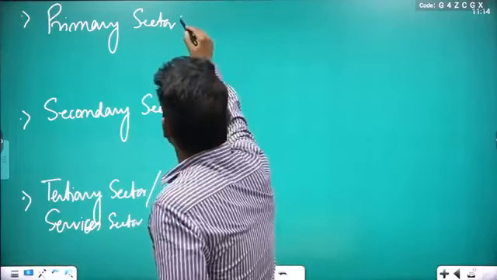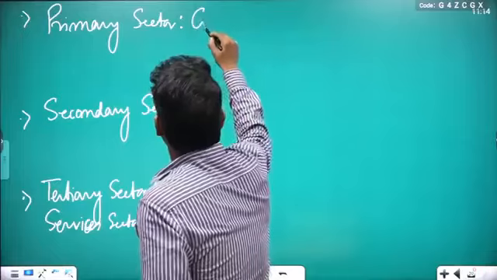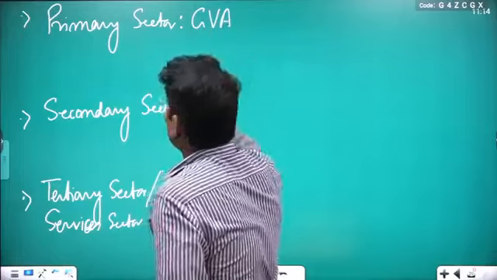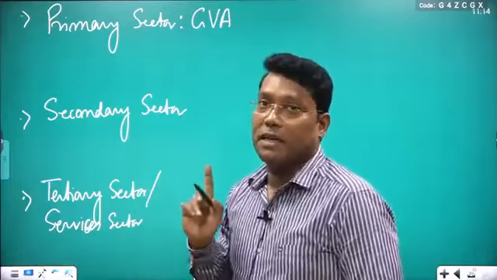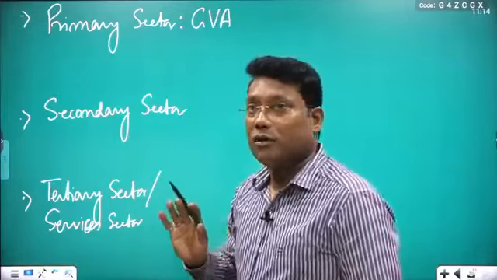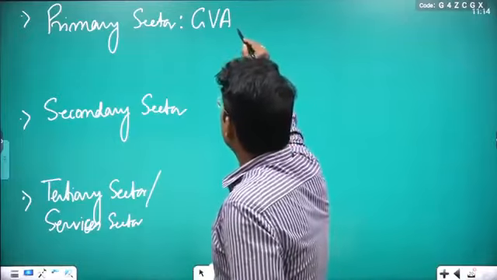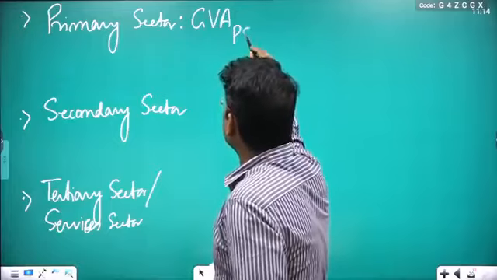We can calculate first GVA. GVA means gross value added at market price. So we are going to calculate GVA, gross value added, by primary sector.